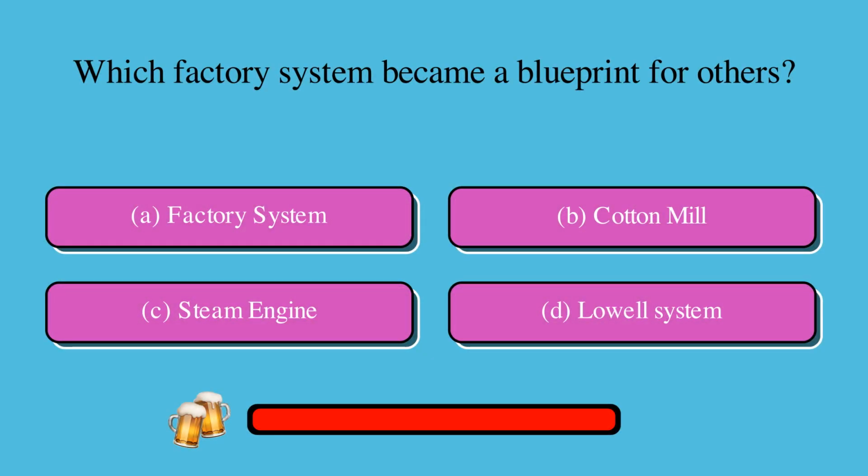Which factory system became a blueprint for others? Is it A. factory system, B. cotton mill, C. steam engine, or D. Lowell system? The correct answer is D. Lowell system.